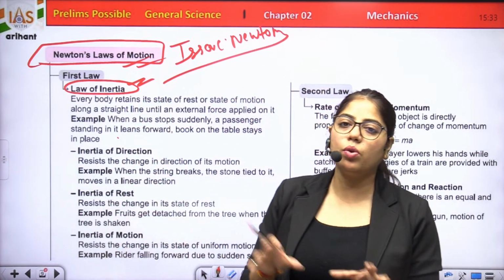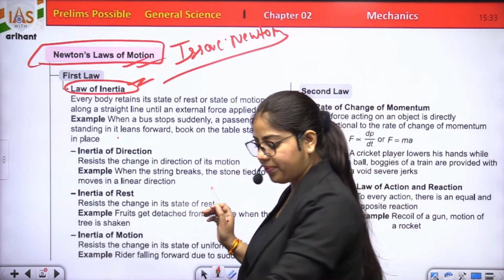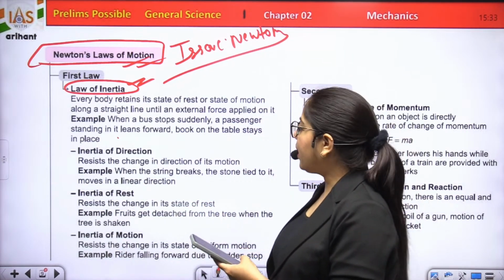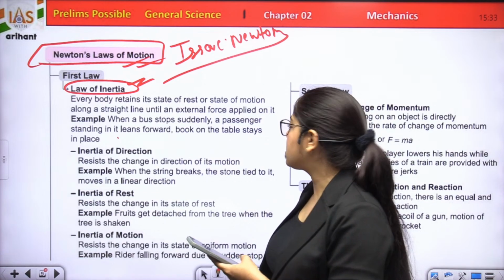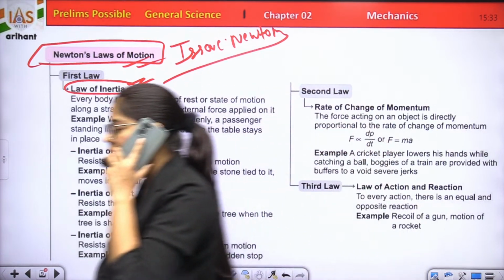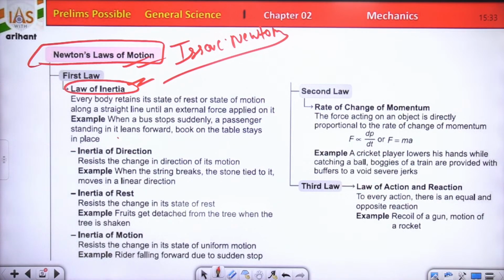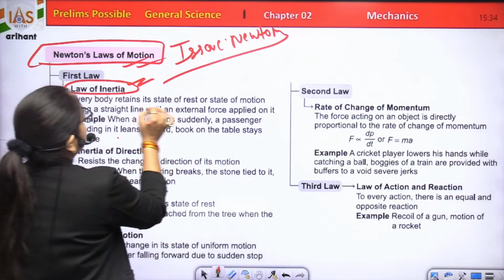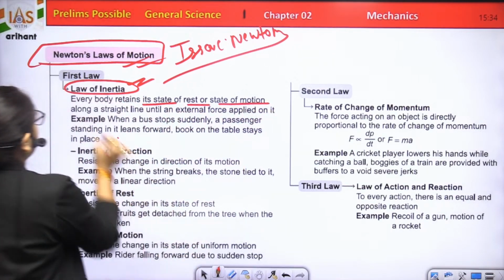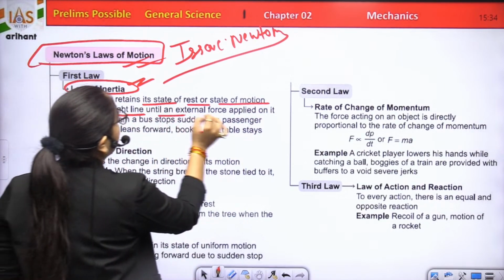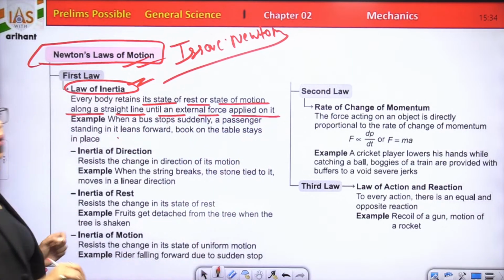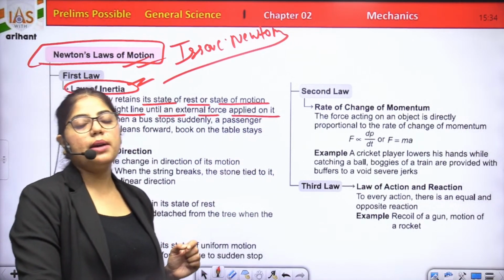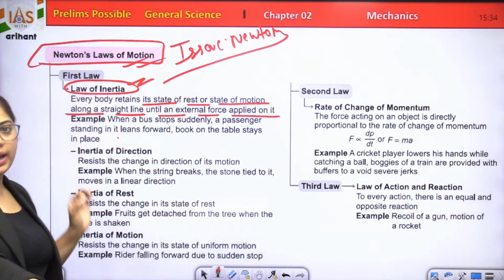Every body retains its state of rest or state of motion along a straight line until an external force is applied on it. There are some examples also given here.